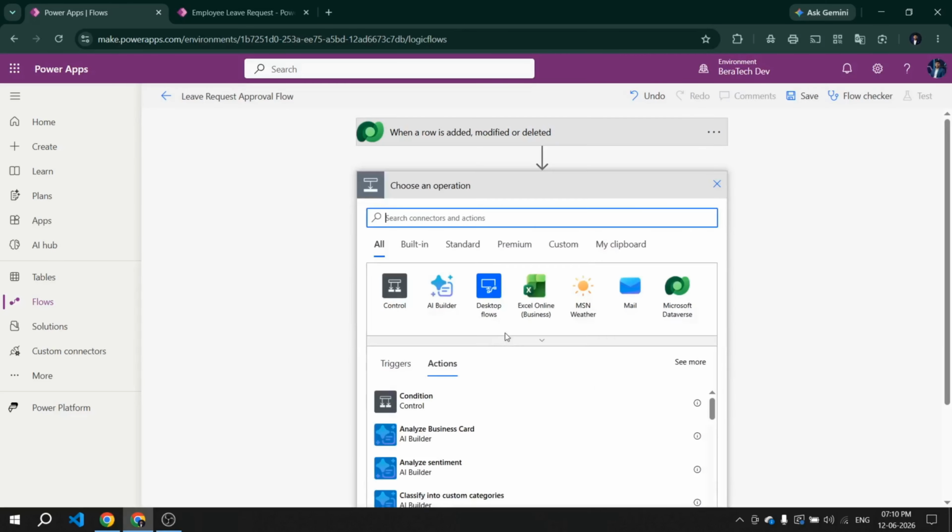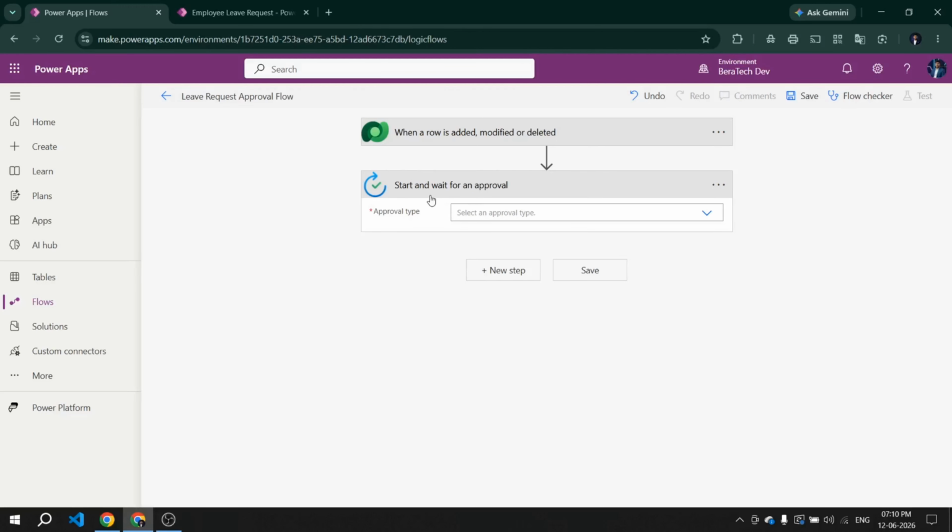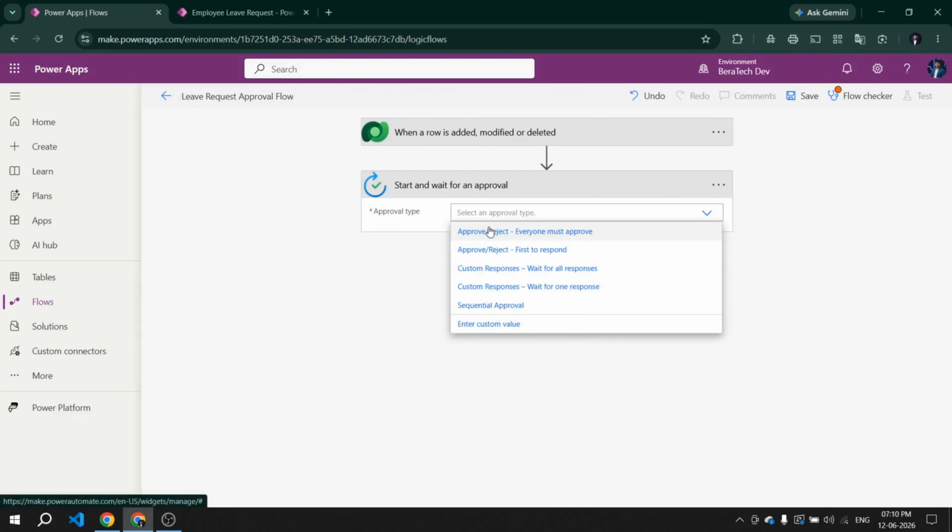Now click new step, search for approval. Select start and wait for an approval. This is a built-in approval action in Power Automate, incredibly powerful. For now we will go with approve/reject, first to respond. But don't worry, later in this series I will walk you through each approval option in detail. So you will know exactly where and when to use each one.